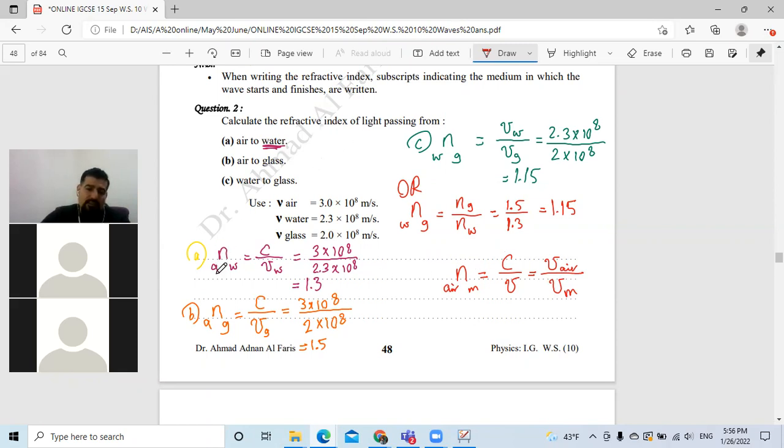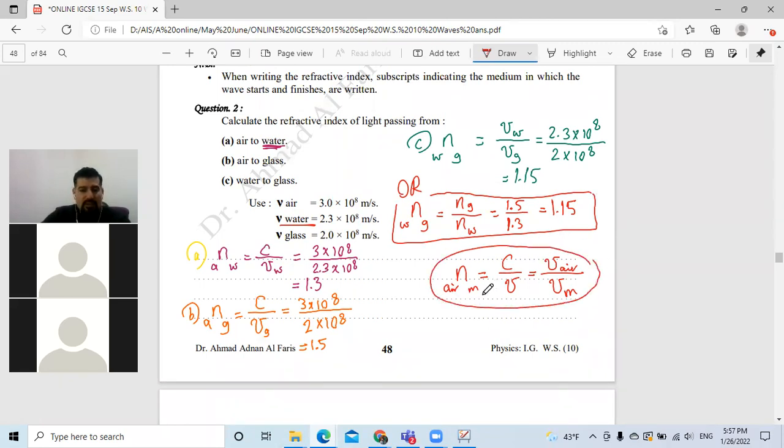So the refractive index of light traveling from air to water is C over V, which is 3 times 10 to the power of 8 over the velocity that they give you for the water. And you repeat the same thing in part B or part C. This one is a new thing, but this is the original formula: C over V, or V of air over V of the medium that they ask about. Good? Okay, thank you. You are welcome. That's question number 3.